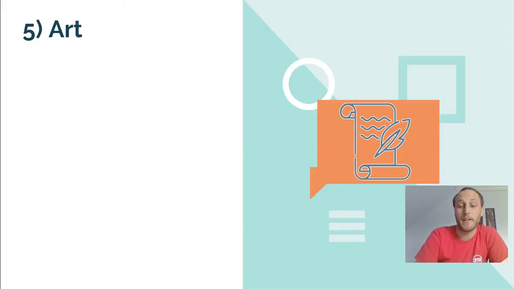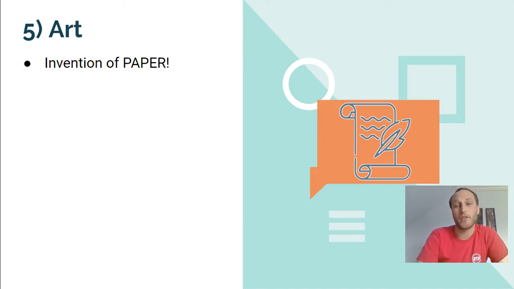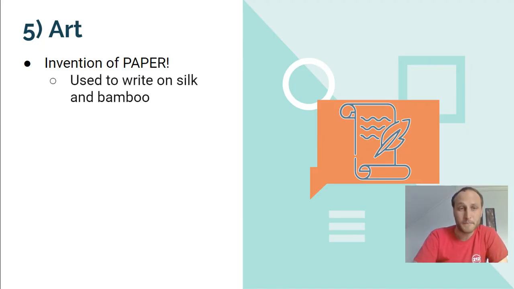The fifth accomplishment of the golden age of India, the Han Dynasty, is in art. The biggest accomplishment for sure is paper. Paper is a huge invention. We obviously use paper still all the time today. The very first form of paper is going to happen in China. In Egypt, they start with papyrus. They make papyrus, but in China, they're going to make more of an actual form of paper.